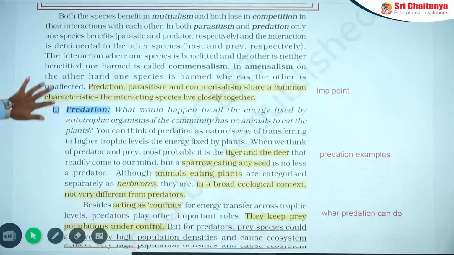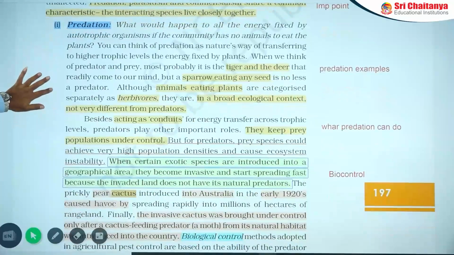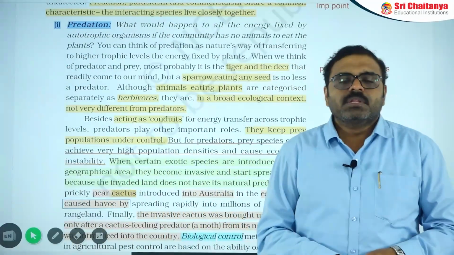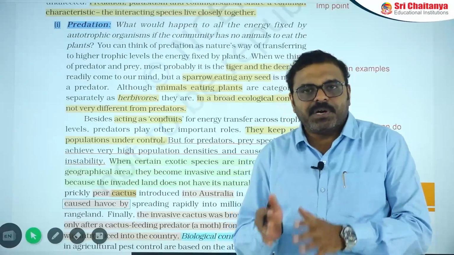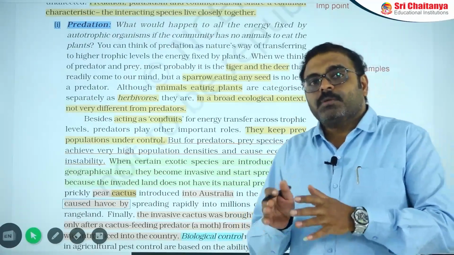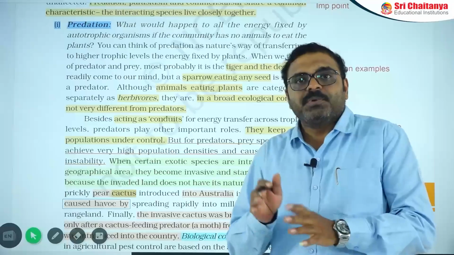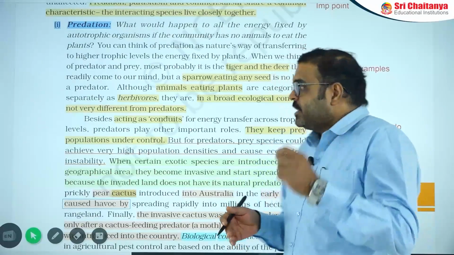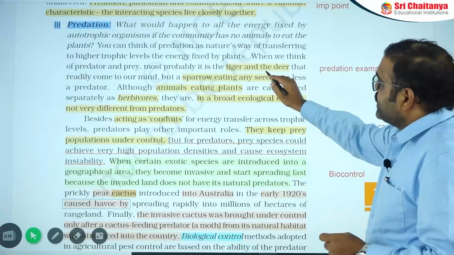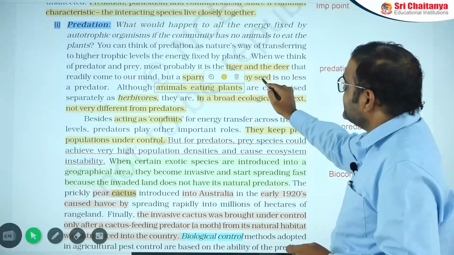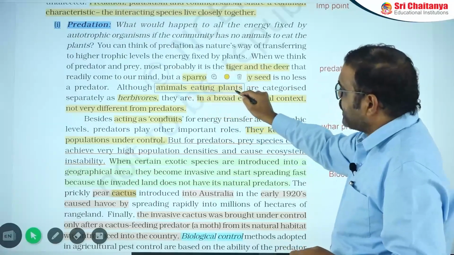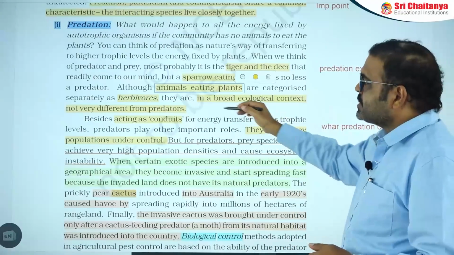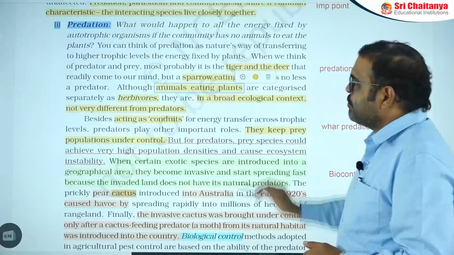Then the next one is predation. Predation means not only tiger and deer. There are so many examples of predation and prey. All herbivores come under the category of predation because they are eating another plant. Predation need not be the tiger and deer; a sparrow eating tiny seeds is also a predator. Animals eating plants are also predators. That means herbivores, in the broad ecological context, will be considered as predators.